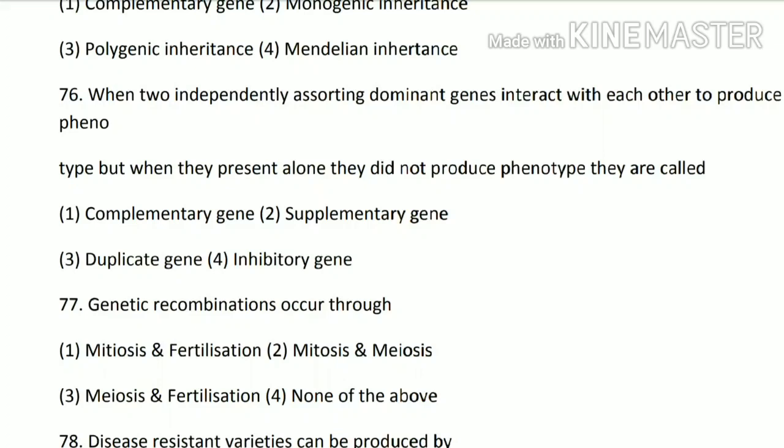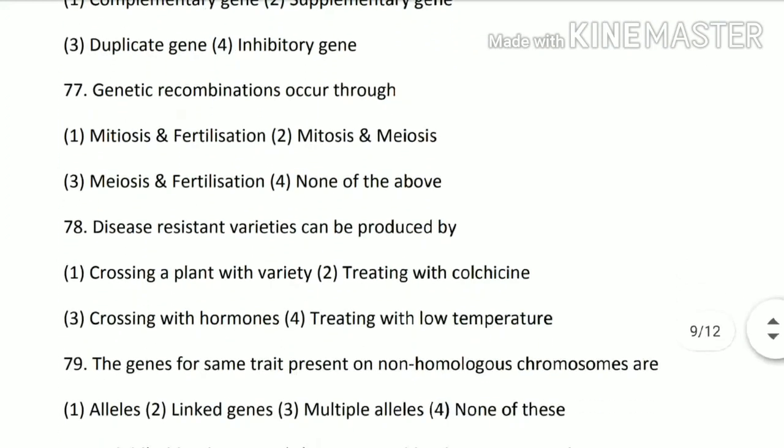So option number 1 is the correct option. Next 77th question. Genetic recombinations occur through mitosis and fertilization, mitosis and meiosis, meiosis and fertilization, or none of the above. So its answer is meiosis and fertilization, as these both introduce the variations which lead to the recombinations.